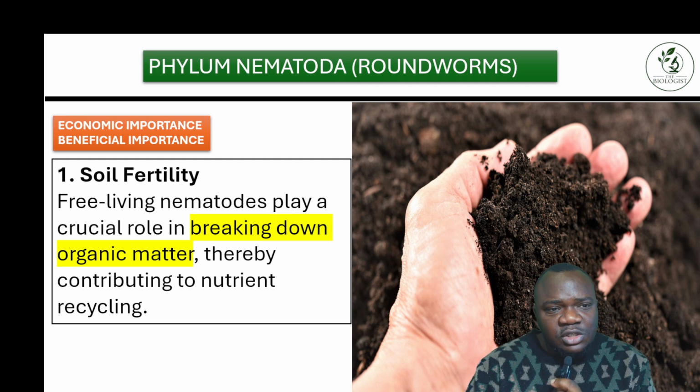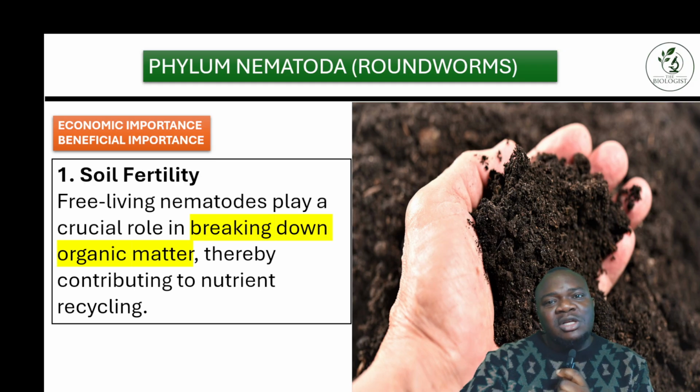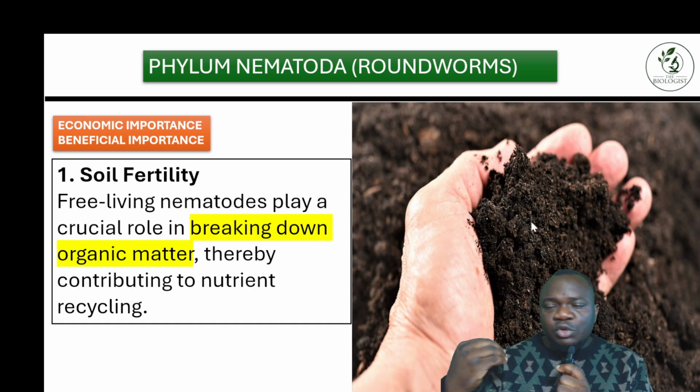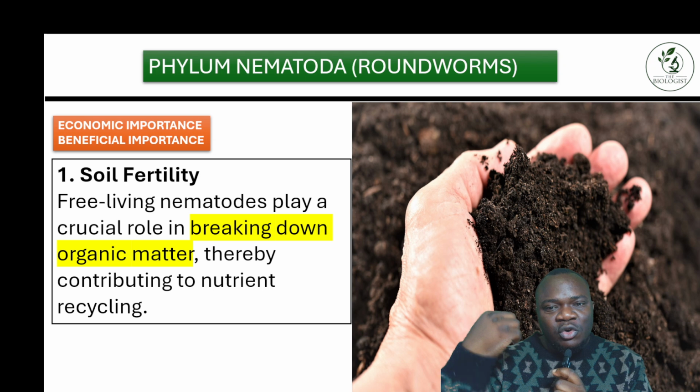In terms of soil fertility, most of the free living nematode species help in breaking down organic matter. If you look at this picture here, this is very nice organic matter. Because you can find most of them in the soil, they are saprophytic. They feed on dead organisms. When they feed on those dead organisms, what happens? That organism tends to decompose very fast and it breaks down into organic matter.